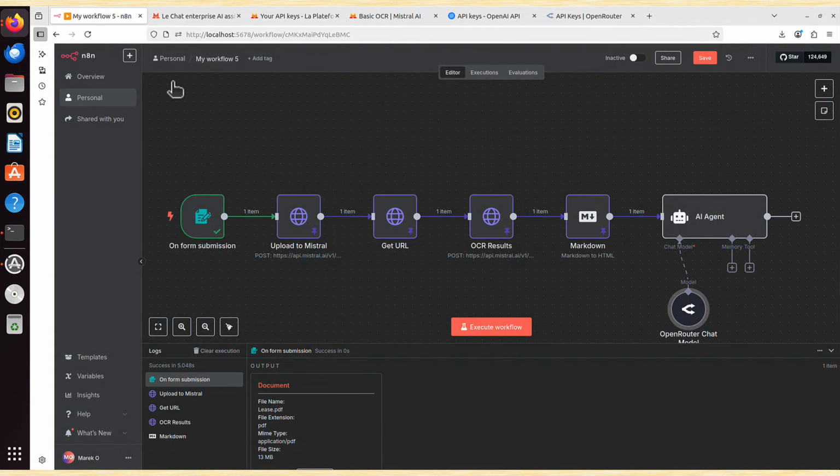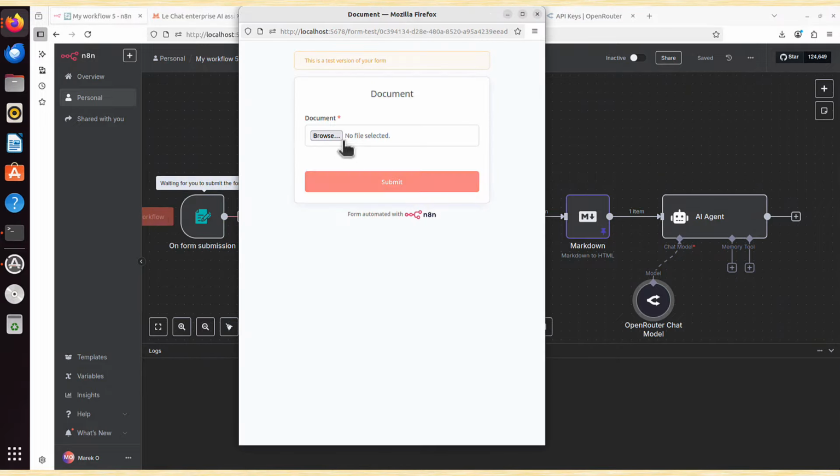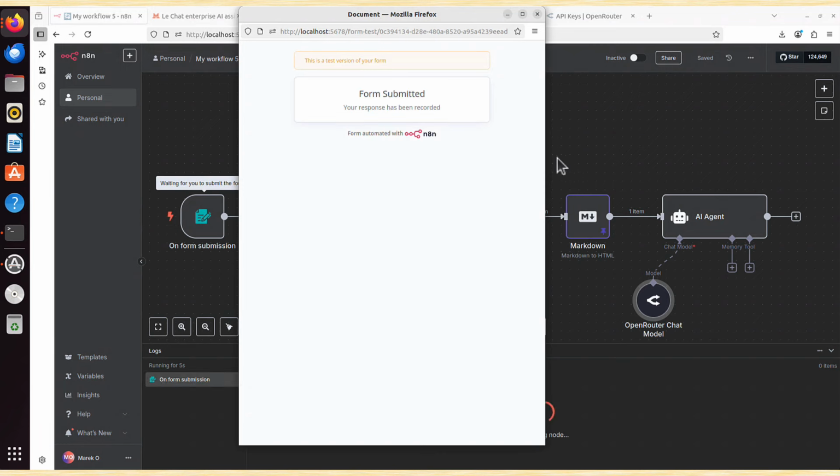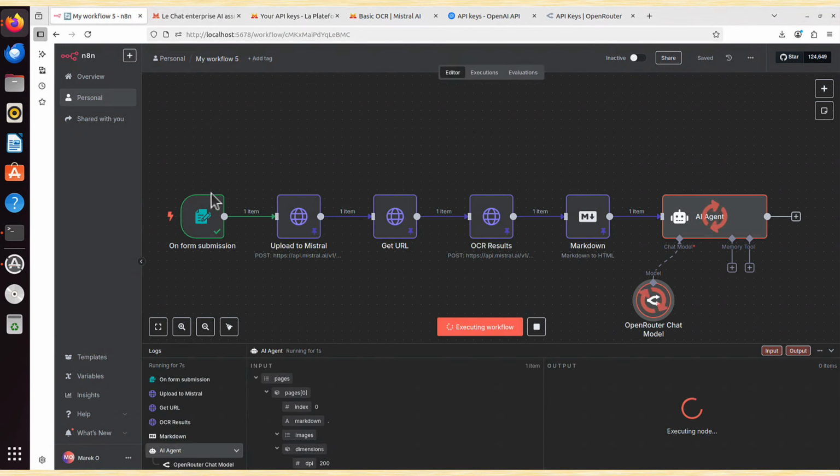I can go back to Canvas. Now the AI agent is happy, it's not red anymore at least. So now, maybe let's save. It's quite a lot of work, it's worth saving every now and then. And let's execute that workflow again. Let's see what happens. My list document, select, submit. It went through because all the information is pinned, but the AI agent now works on a summary of that document for us.